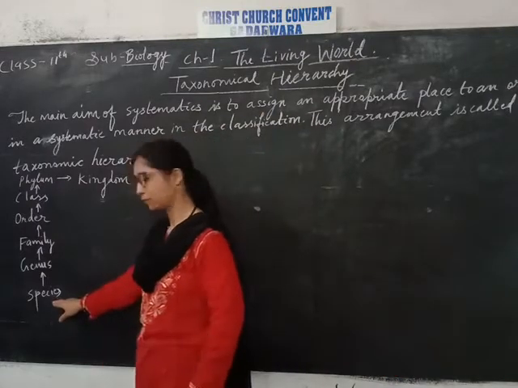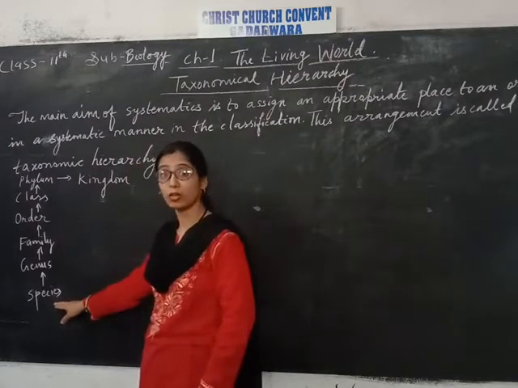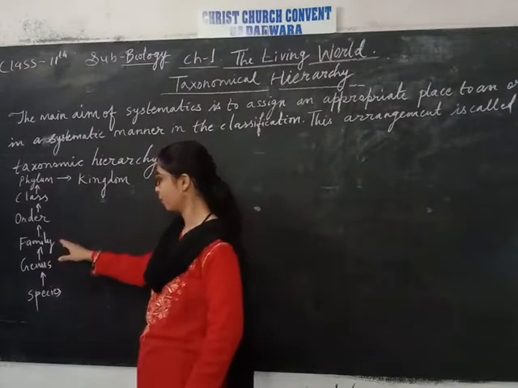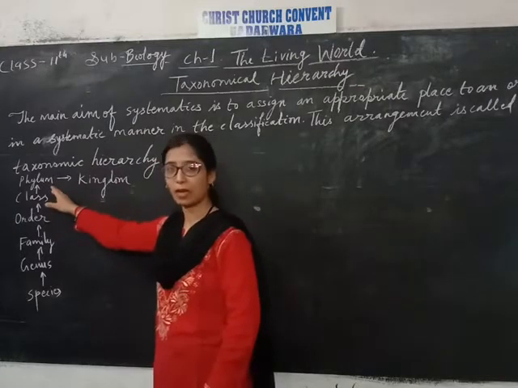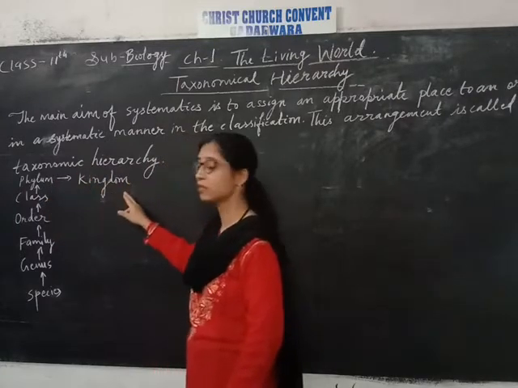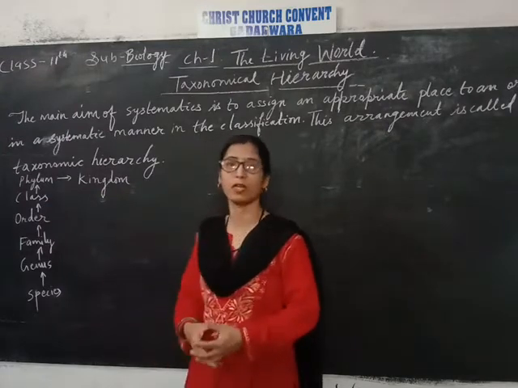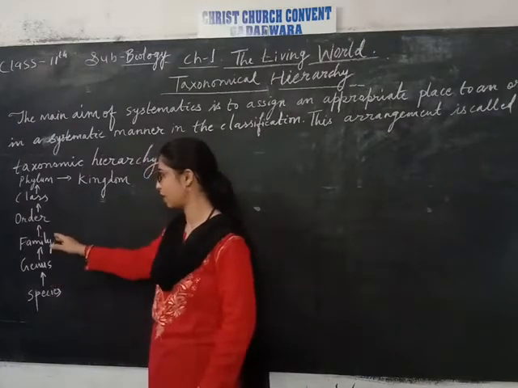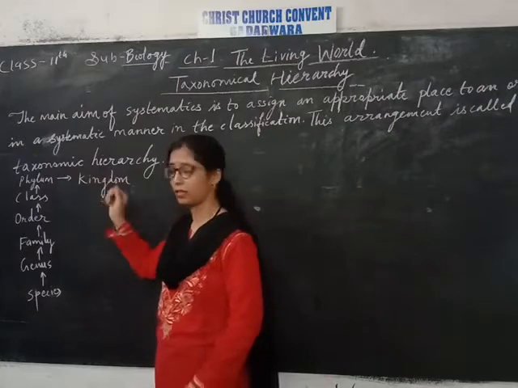That are species, the lowermost, that is the unit of classification, and then genus, family, order, class, phylum, and the largest is the kingdom. These are the ranks of the taxonomical hierarchy, called taxa: species, genus, family, order, class, phylum, kingdom.